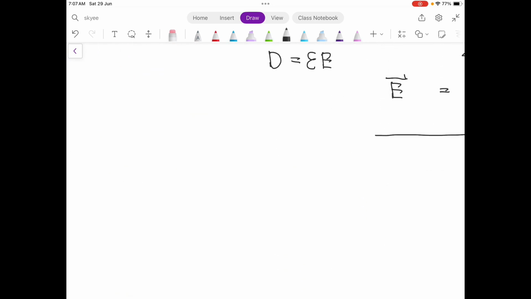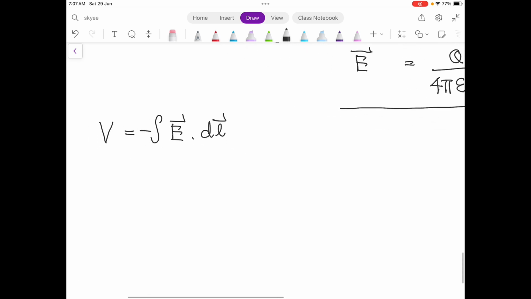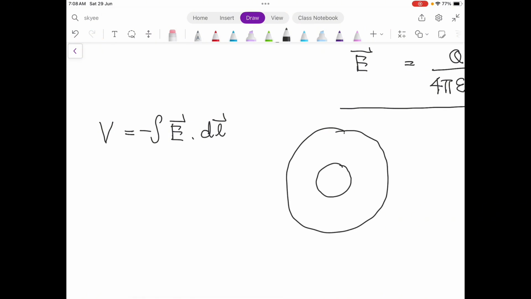So V equals integrate negative E dot dl. What's the meaning? What are we doing? We have an inner conductor, an outer and inner sphere. The electric field is this way. If we integrate the electric field across the length, this is the dl, we will be able to get the voltage.